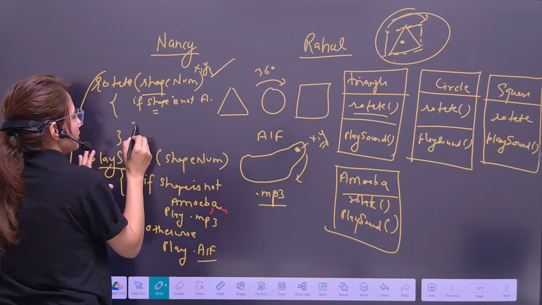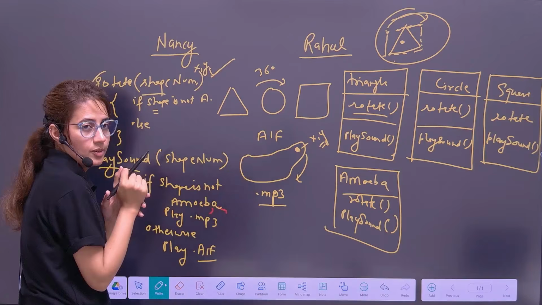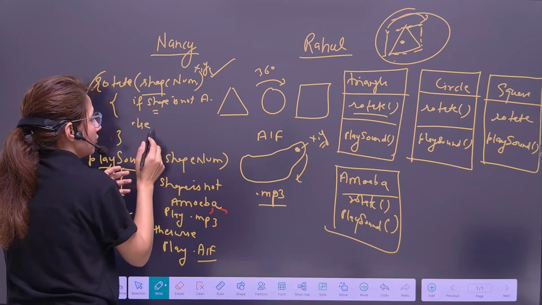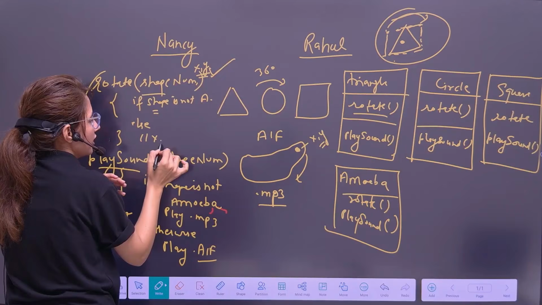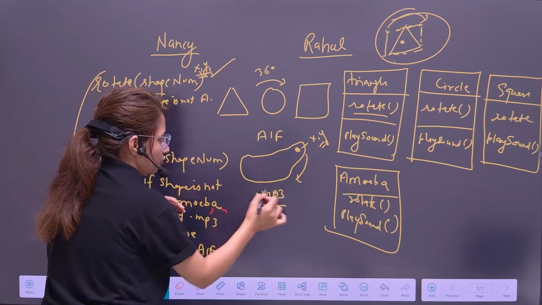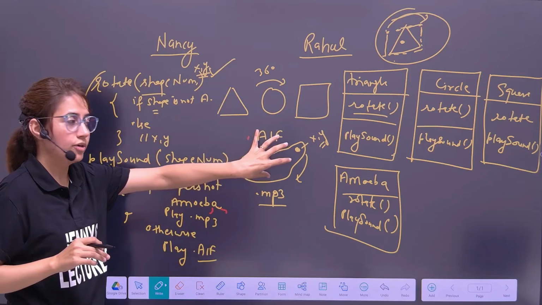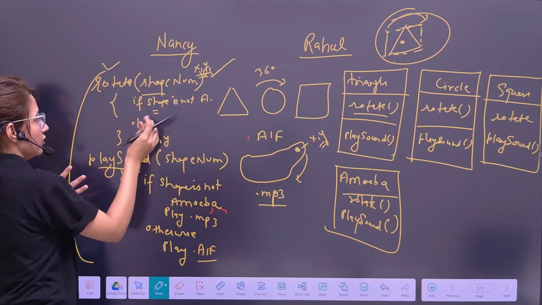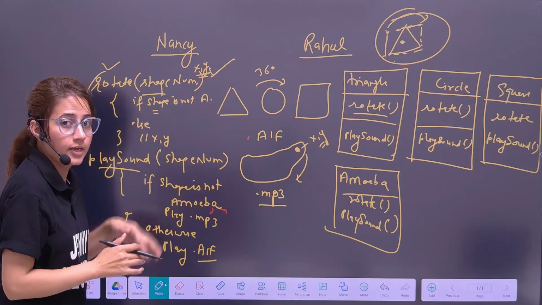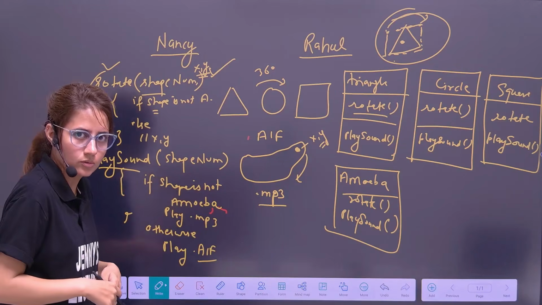But else, if the shape is amoeba, then whatever xy you are passing, according to these xy points, this shape would be rotated. There is some other logic to rotate this shape. So this rotate function has also been changed. Again, recompiled, tested the code, and this is how it works.